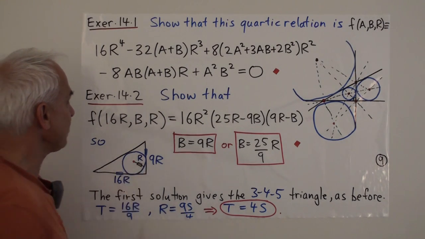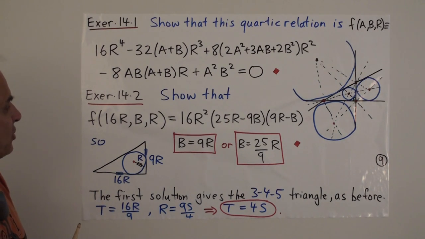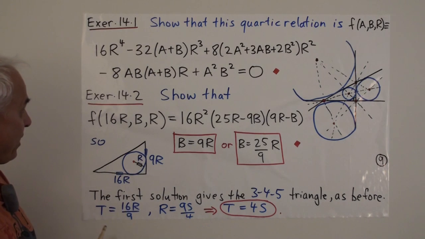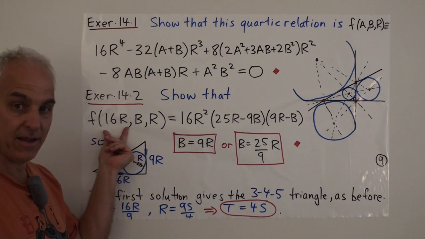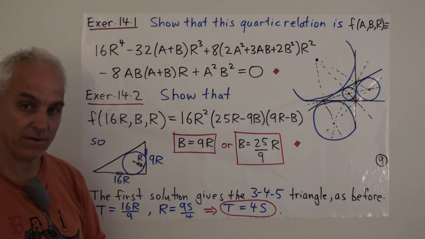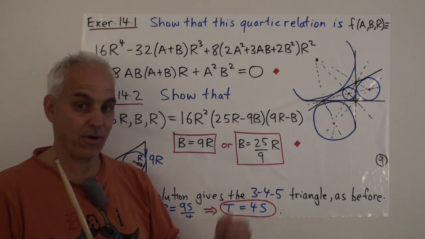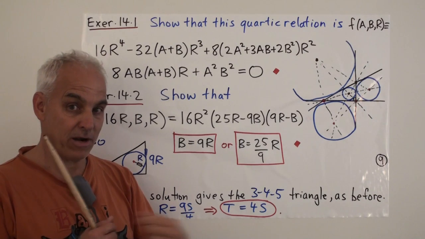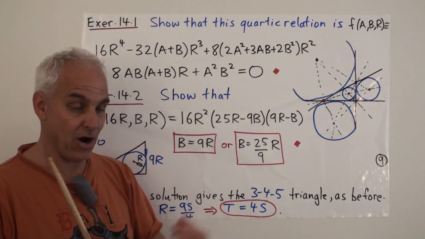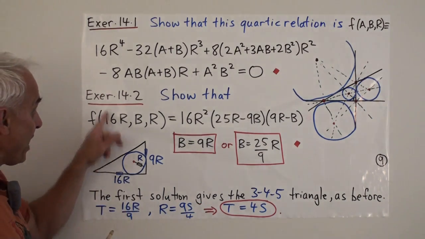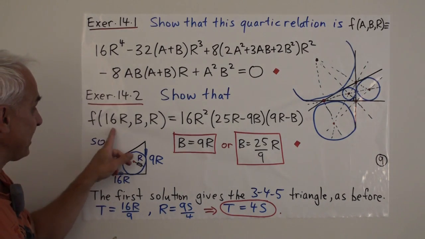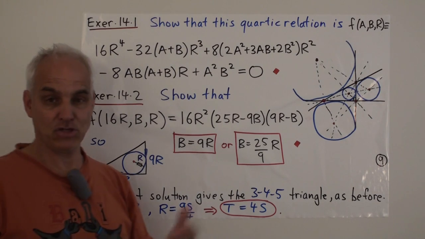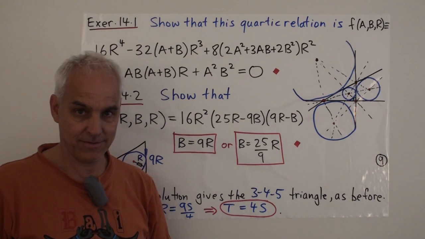And now the second exercise, I'm going to ask you to show that in the special case when the side A is 16R, that's actually the triangle that we're interested in, right? It has inquadrance R and the bottom quadrance is 16R. When you then replace this capital A with 16R, the whole formula magically simplifies.